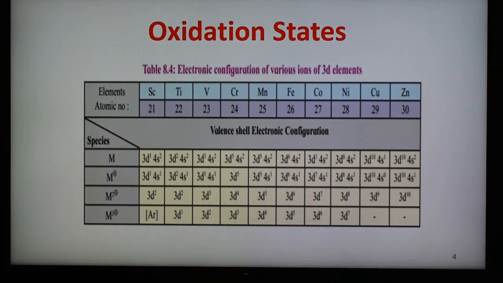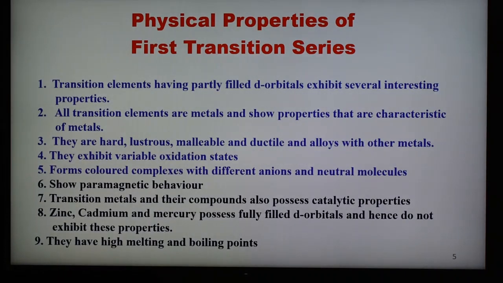So these elements have a tendency to lose 1 electron, 2 electrons, 3 electrons, forming monopositive, dipositive, tripositive metal ions. So the first transition series elements form these, and because d orbitals are available, they show variable oxidation states. Now after this we are going to discuss what the physical properties of first transition series elements are.